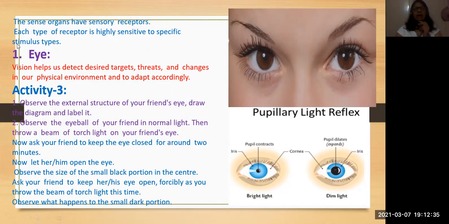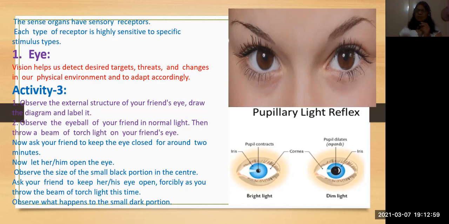Look here, the eye. The eye is very important for our life, isn't it? Without eyes, everything is dark. We get pleasure and happiness by seeing various types of things.